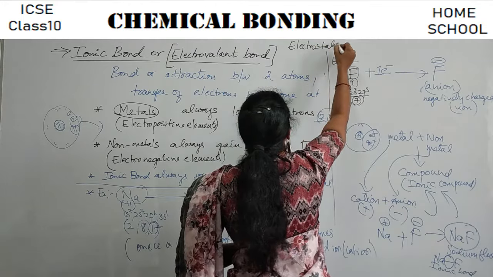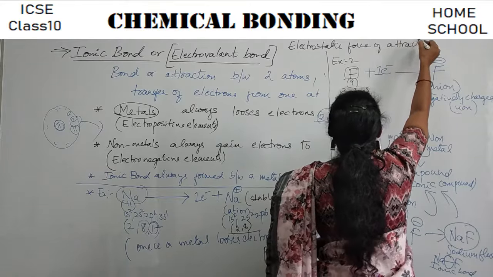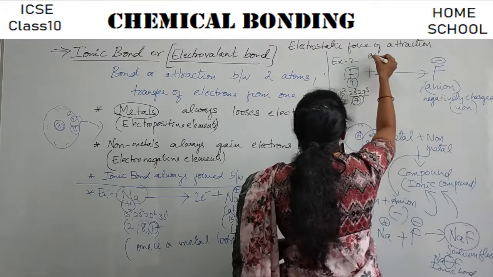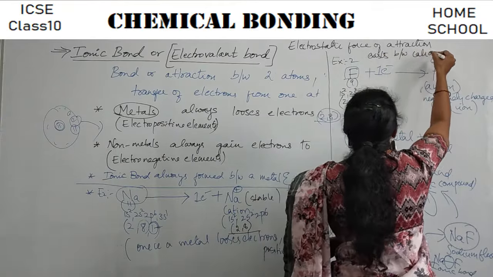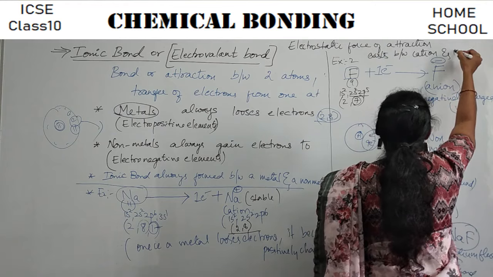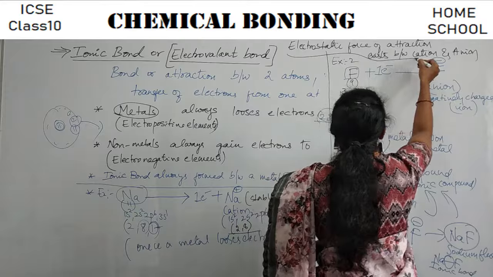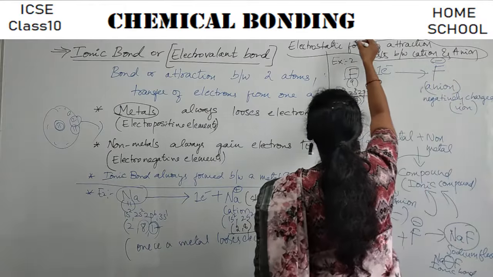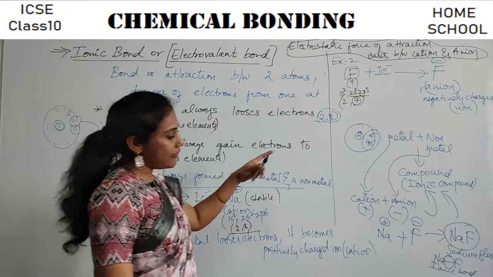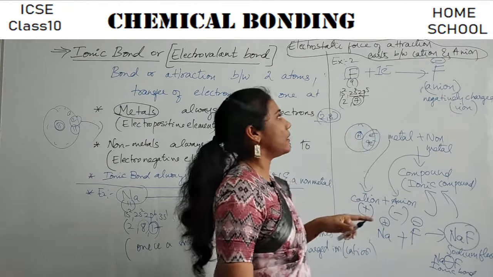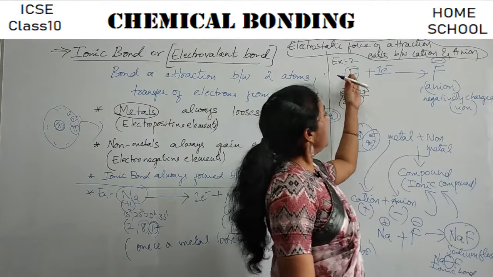Electrostatic force of attraction exists between cation and anion. This you should never ever forget. So how is the cation formed? By losing electrons. How is the anion formed? By gaining electrons, right? This one is losing, and that electron is taken up by the fluorine.